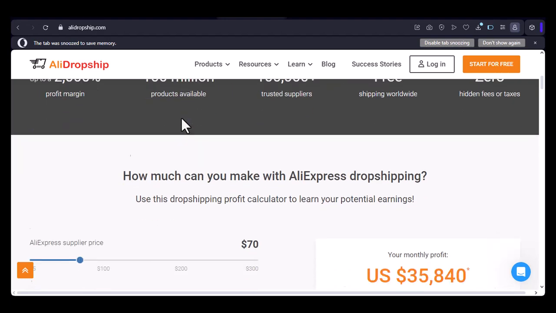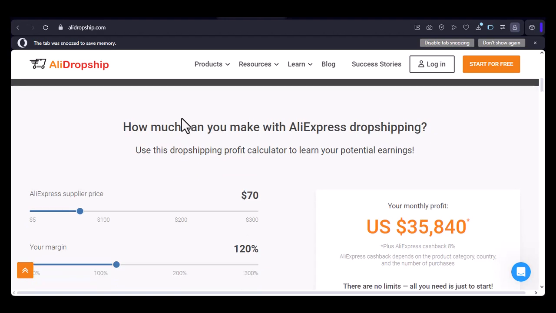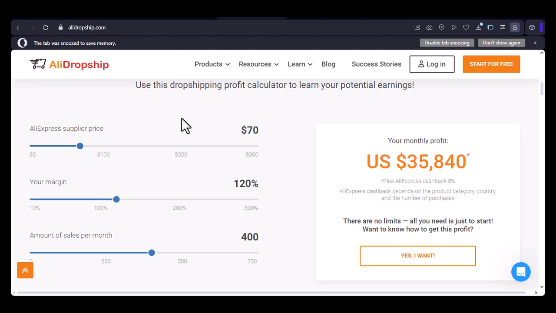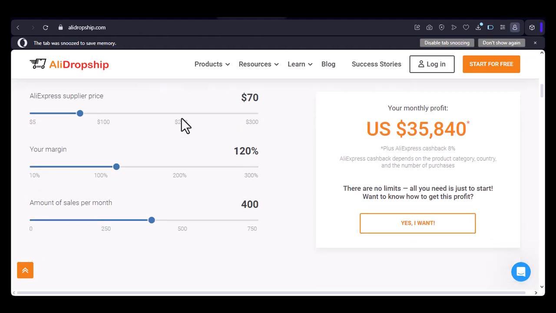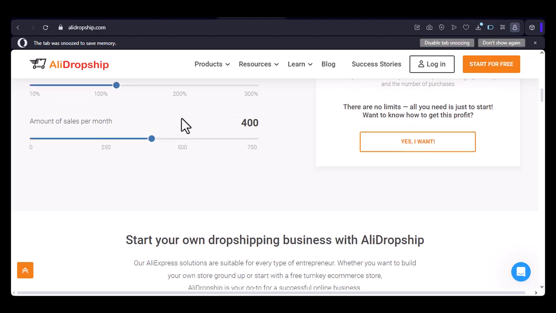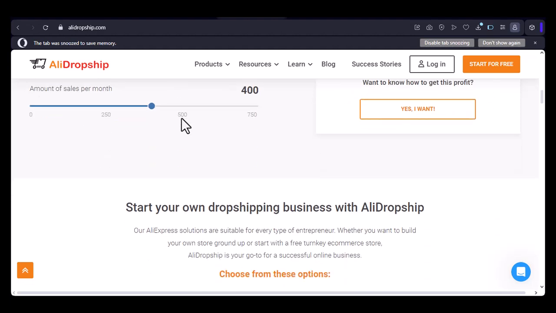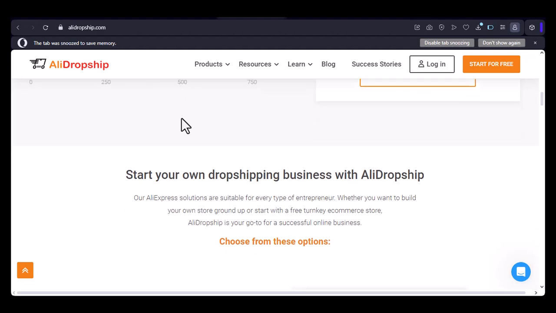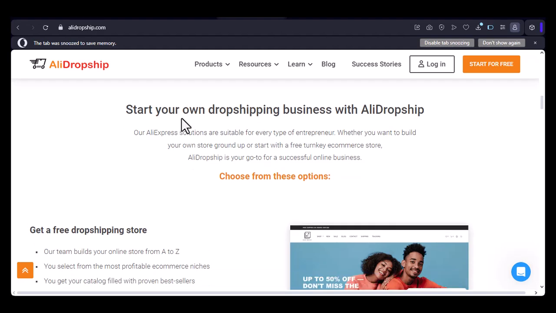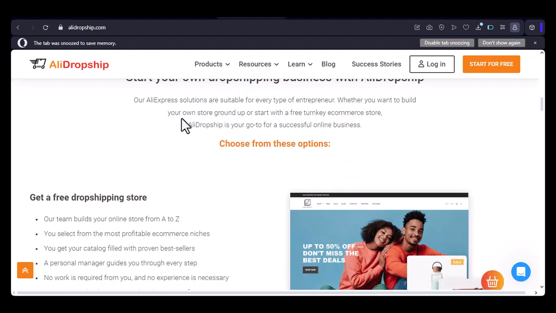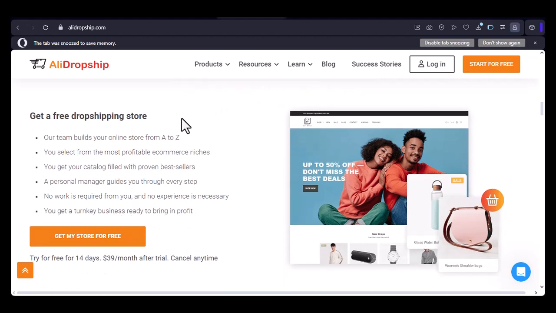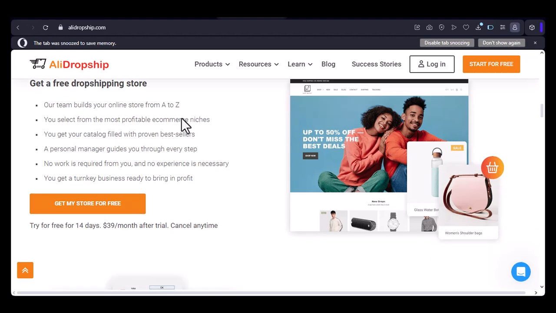Dropshipping has gained immense popularity in recent years, allowing entrepreneurs to sell products without holding any physical stock. It's a convenient and low-risk business model, but choosing the right platform is crucial for success. AliDropship has emerged as a leading provider of dropshipping solutions, offering two distinct options. AliDropship Original, a standalone platform that provides everything you need to start a dropshipping store. AliDropship Woo, a plugin that integrates with your existing WordPress website, powered by WooCommerce.